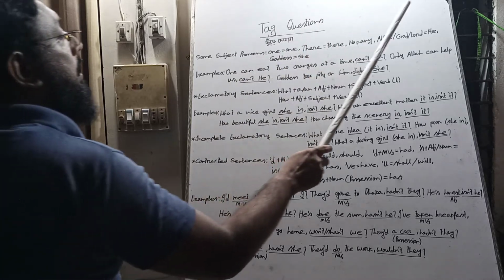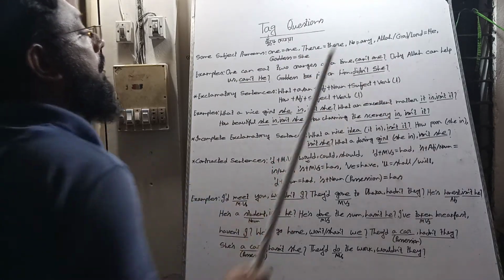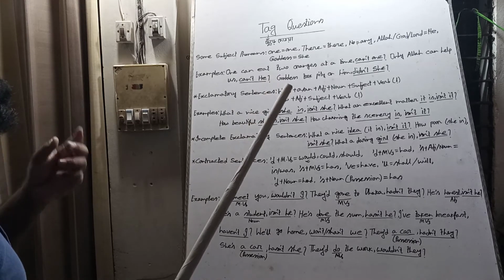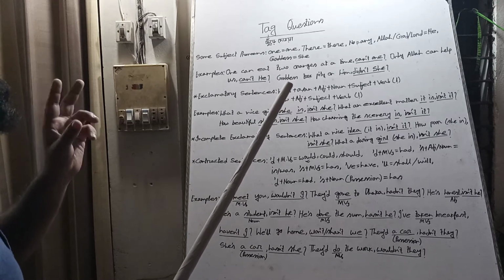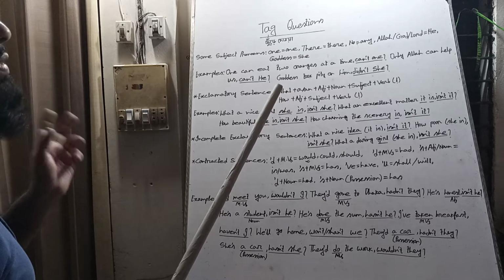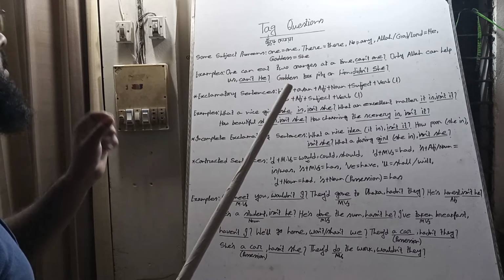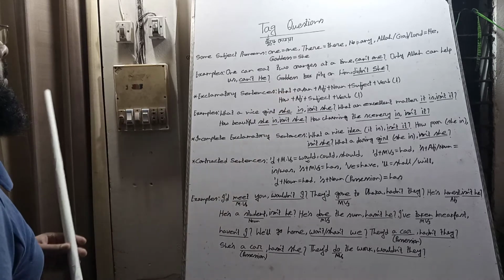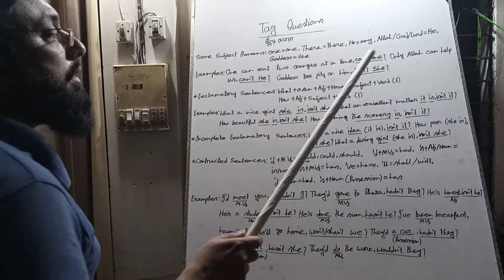So when by Allah, God and Lord we mean the Creator, we use capital letter He for them in any position of any sentence.